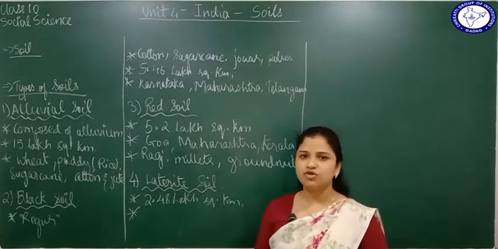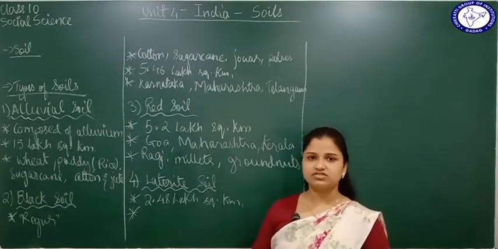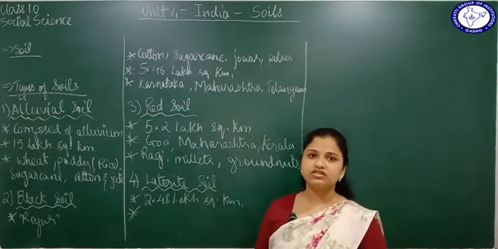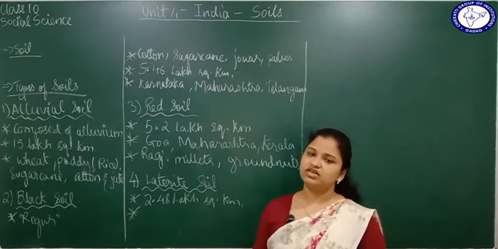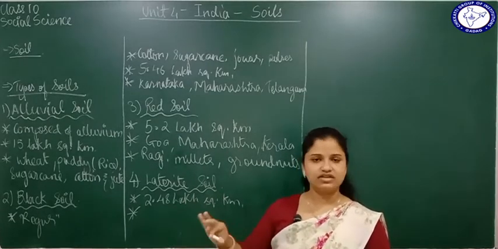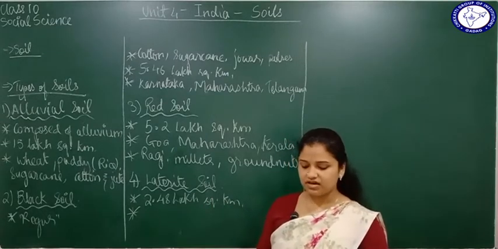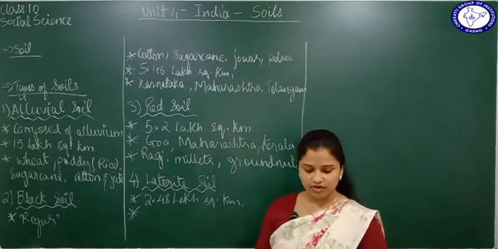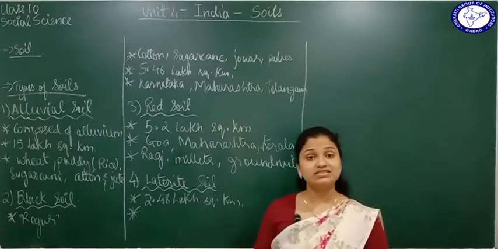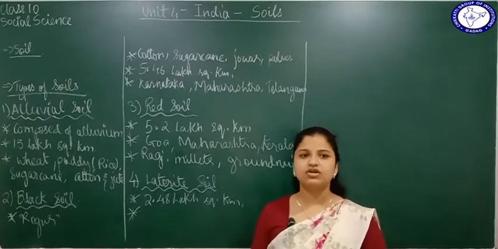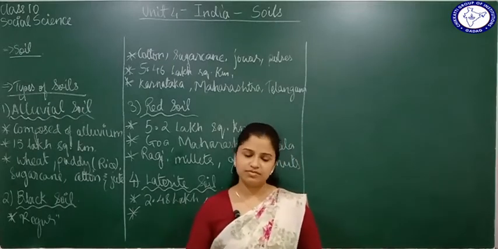For example, there is coffee plantation. Once you plant the coffee, it's going to give you fruits for about 15 years. Then again, you have tea plantation. You're not going to remove it every year. Once you plant it, it's going to be there only. Similarly, on this laterite soil, you can do cashew, rubber, tea, coffee, paddy plantations. Paddy is rice. Paddy definitely you have to grow every year. You have to harvest them and grow every year.